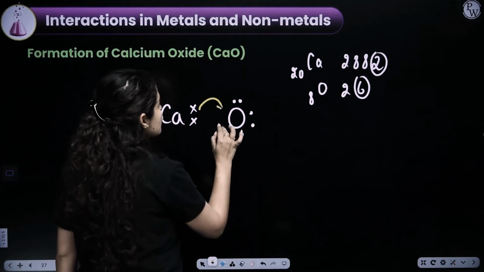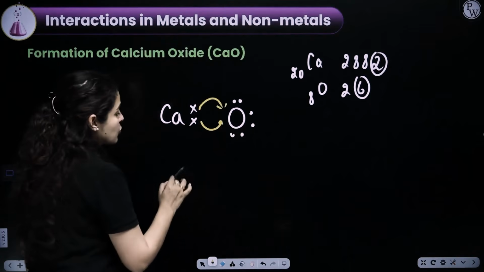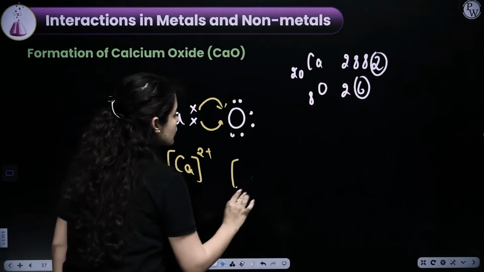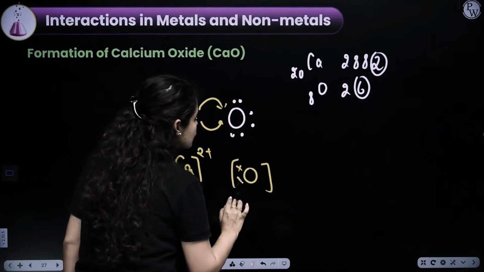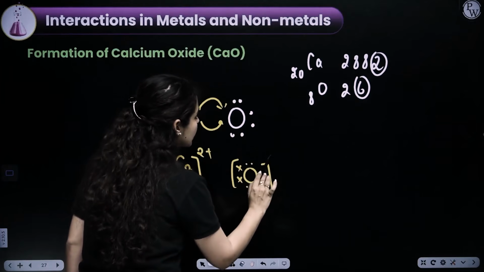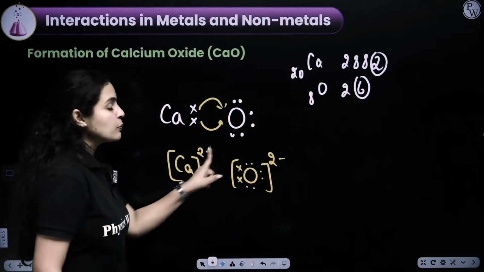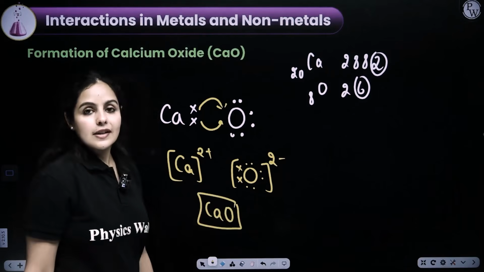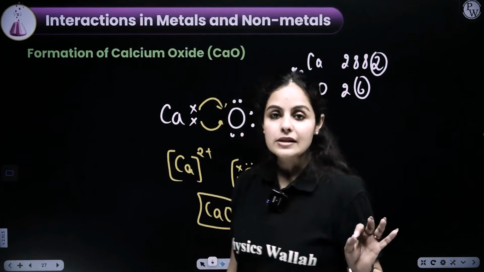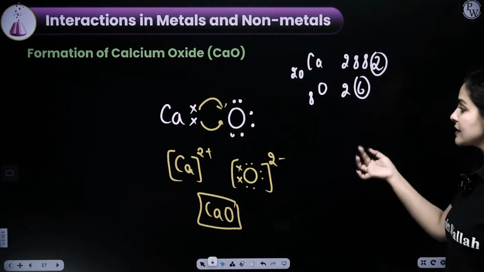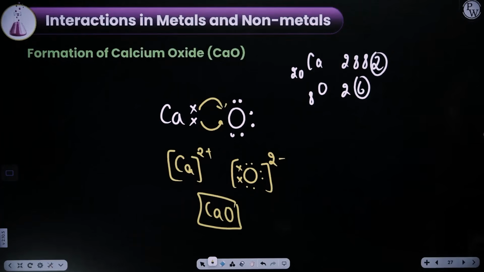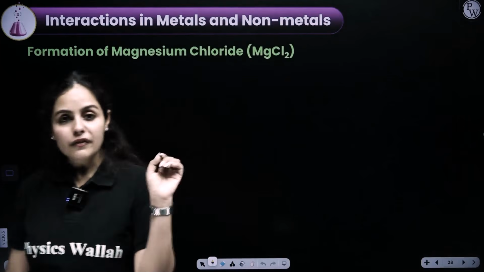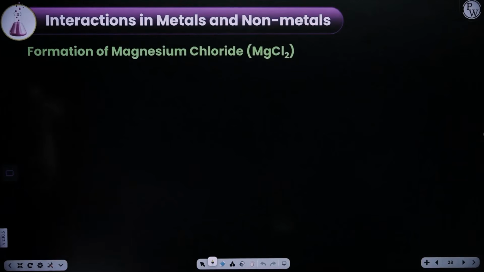So what will happen? Transfer of electrons from calcium to oxygen. After losing 2 electrons, that becomes 2 positive. Oxygen, on the other hand, has gained 2 more electrons, completed its octet and formed 2 negative. 2 positive and 2 negative lead to formation of calcium oxide. Clear here? I hope that is clear. Very neat and clean, simple 3 to 4 step process, and you will get 3 marks directly. It's quite scoring. Very, very scoring topic.